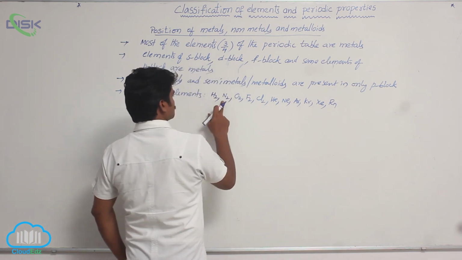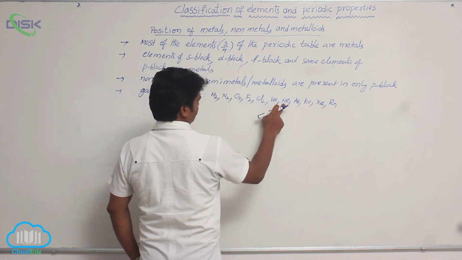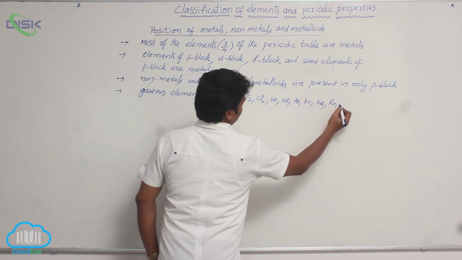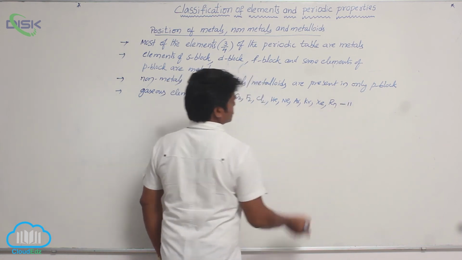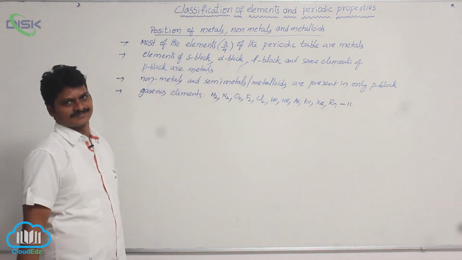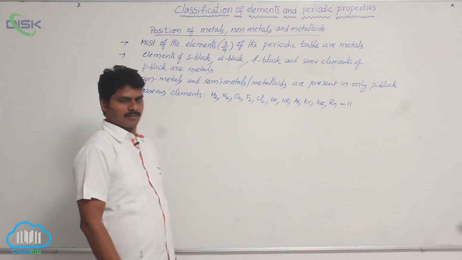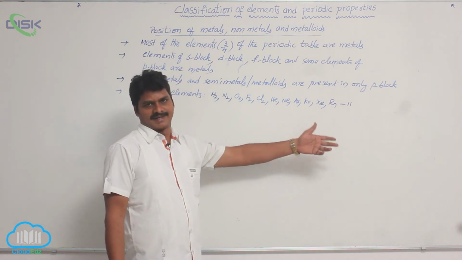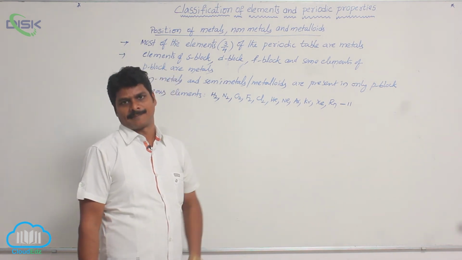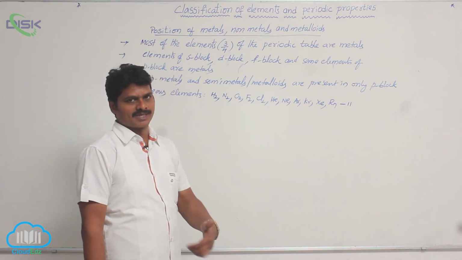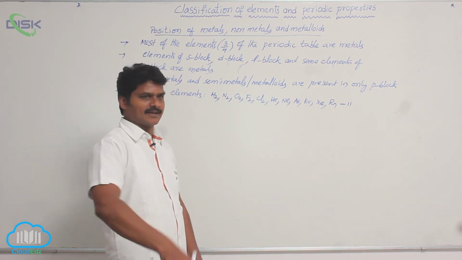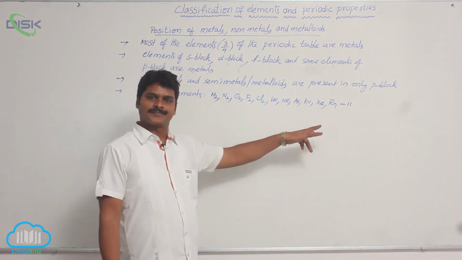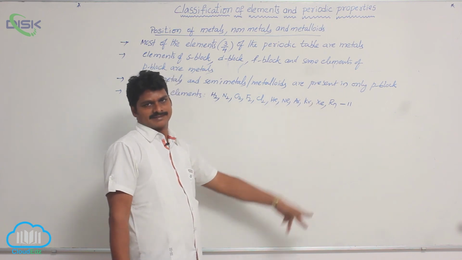Total how many? 1, 2, 3, 4, 5, 6, 7, 8, 9, 10, 11. So there are 11 gaseous elements in the periodic table. Of course, if element 118 is confirmed, then there would be a total of 12 gaseous elements.